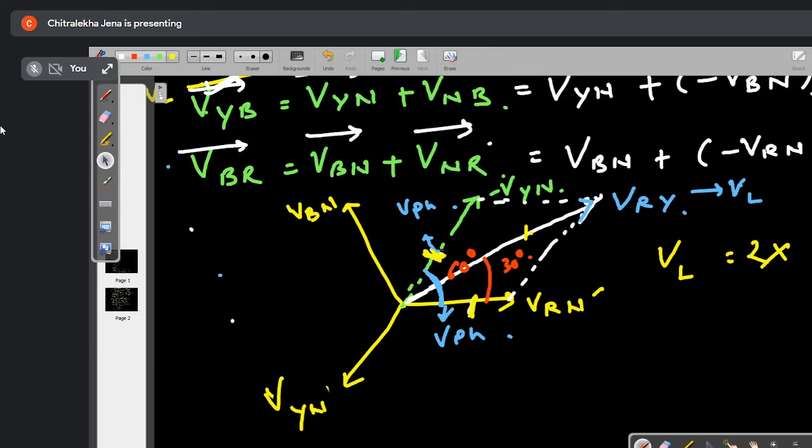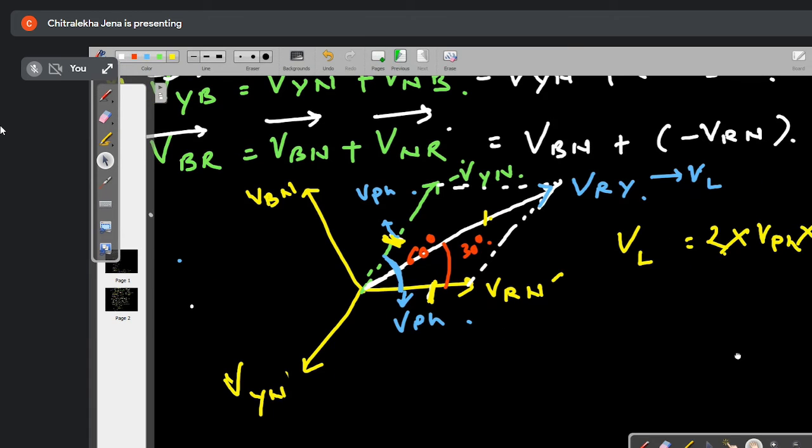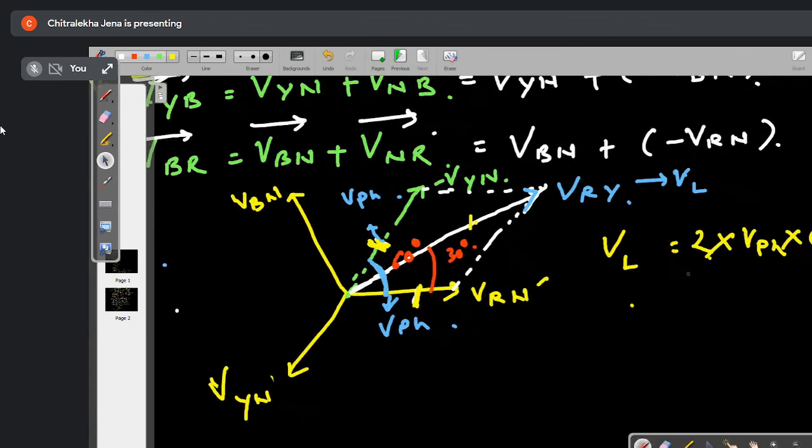Listen to me, I will share the board. You will draw it from there. Don't worry. So 2 into V phase multiplied with cos of what is the angle between the two? 60 degree. Okay. So cos 60 degree divided by 2.